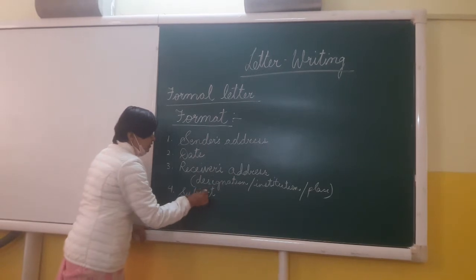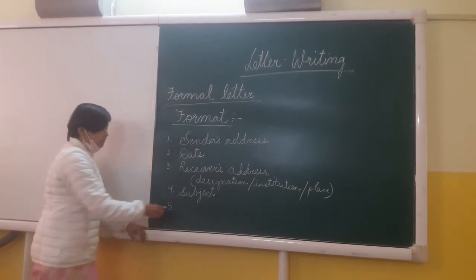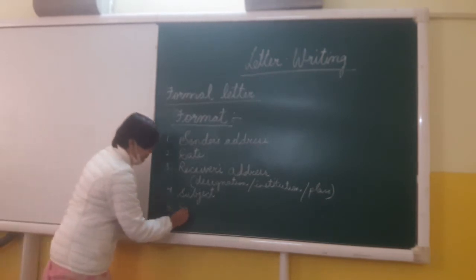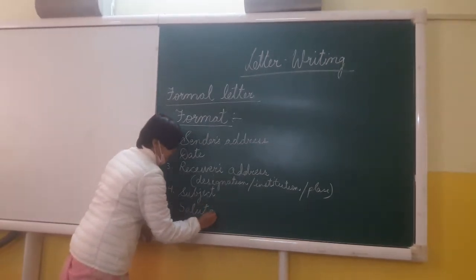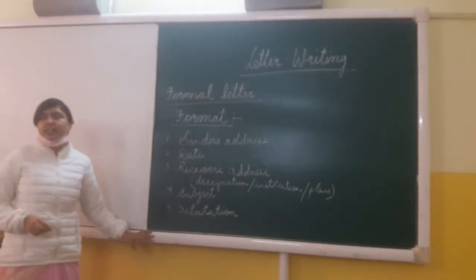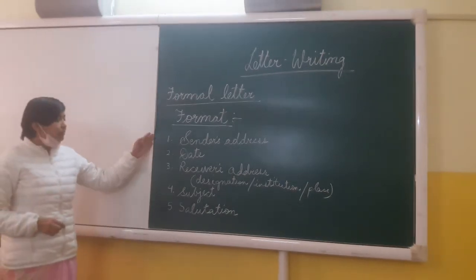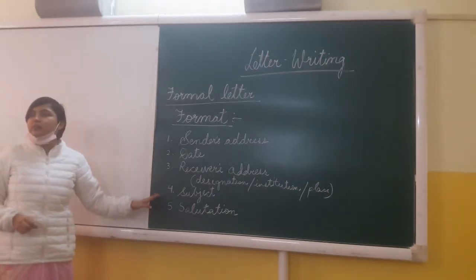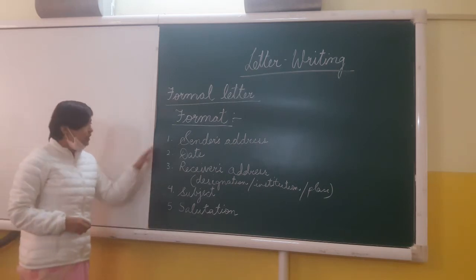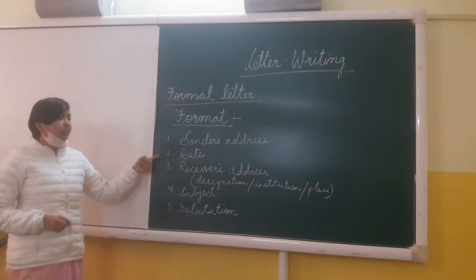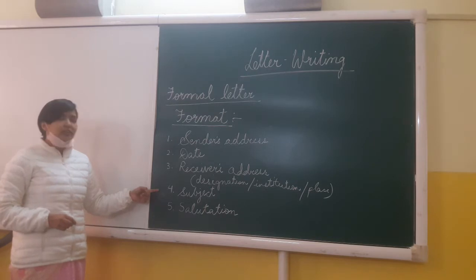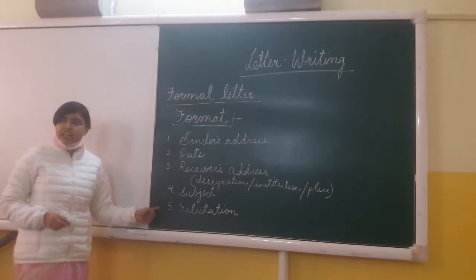Today we will start with the next part, that is point number 5, and this will be salutation. Okay. So in the format, as we proceed, we have already done till point number 4 yesterday. So today I will continue with the salutation. Alright. So number 1 was sender's address. Number 2, date. 3, receiver's address. 4, subject. 5, salutation. Alright.